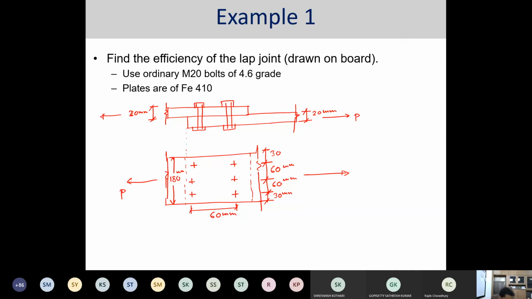So you have to find out the efficiency of this lap joint. What has been given as data is, you consider the M20 bolt.